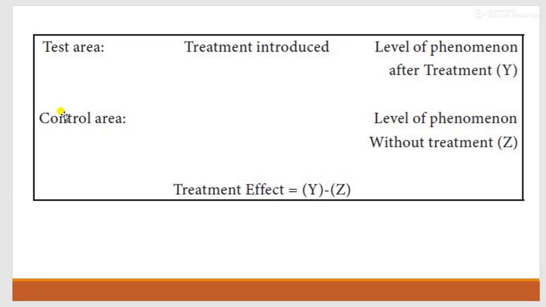As per this image, there are two areas or two groups: the test group or experimental group, and the control group or control area. Treatment we have to give to the experimental group or test group only, and you have to measure the level of phenomena without treatment, that is Z, and the level of phenomena after the treatment, that is Y. So treatment effect will be Y minus Z.